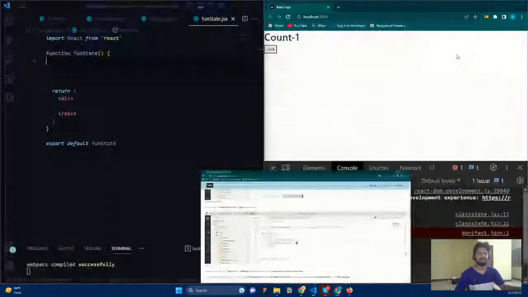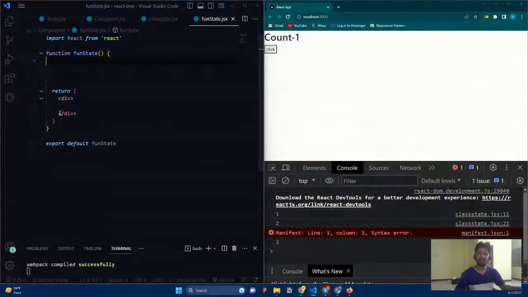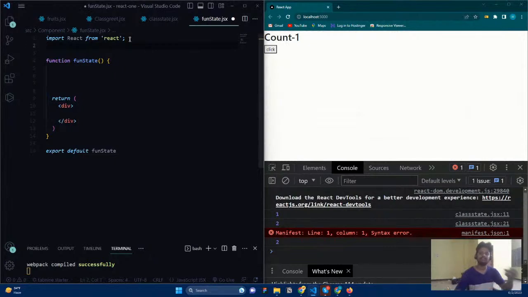Okay, I don't need it. I will tell you without resources. So after that you can find out where the data is present. What you need to do is first set a state. For setting a state, you need to use a hook. A default hook to set a state is called useState. Okay, so you need to import that one.